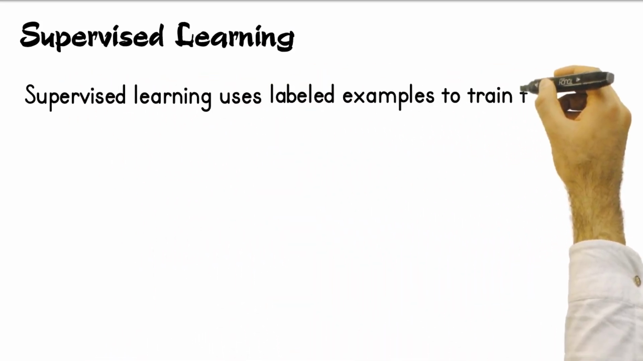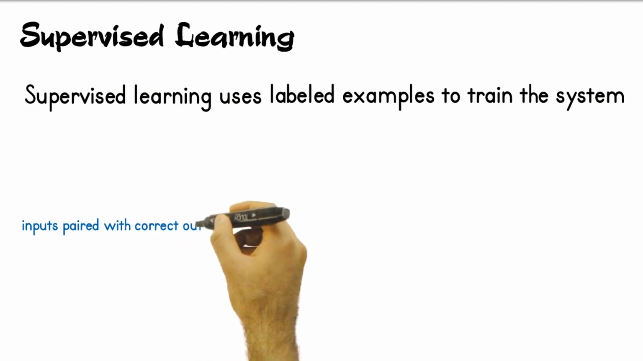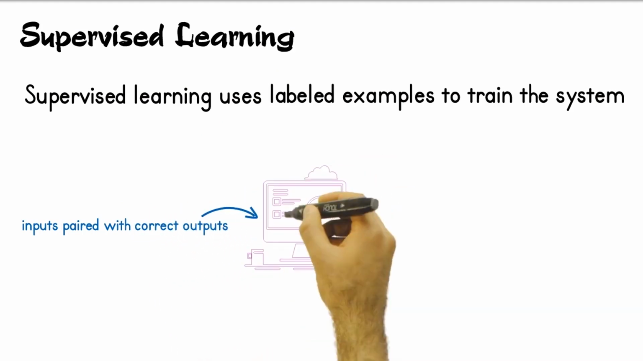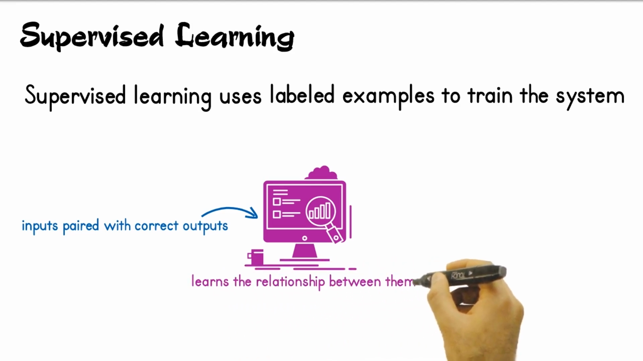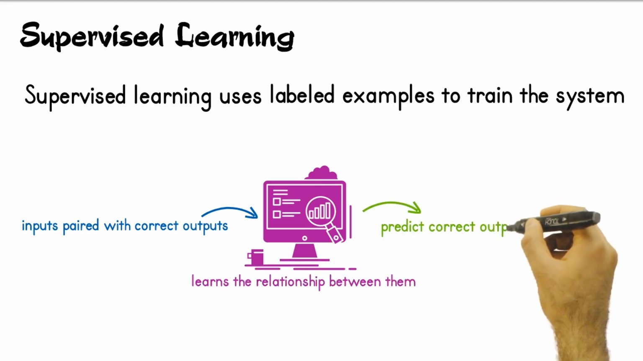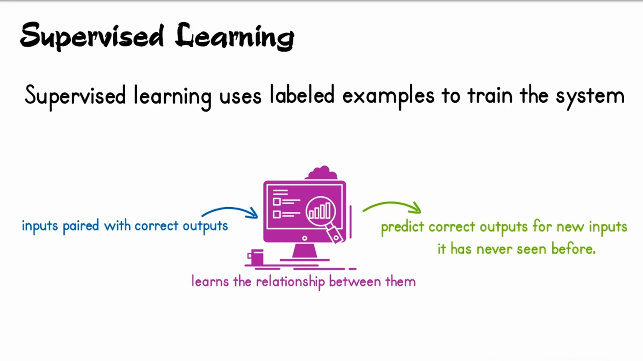Supervised learning uses labeled examples to train the system. You show the computer inputs paired with correct outputs. It learns the relationship between them. Then it can predict correct outputs for new inputs it has never seen before.